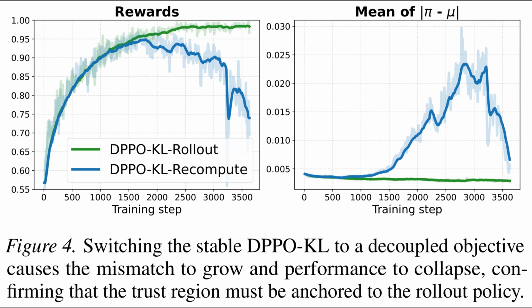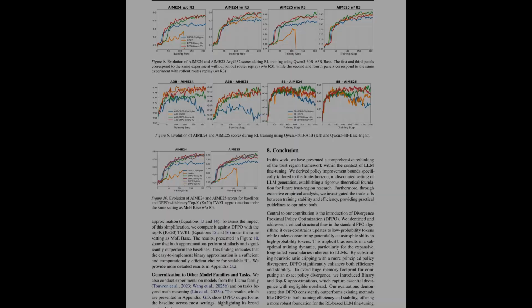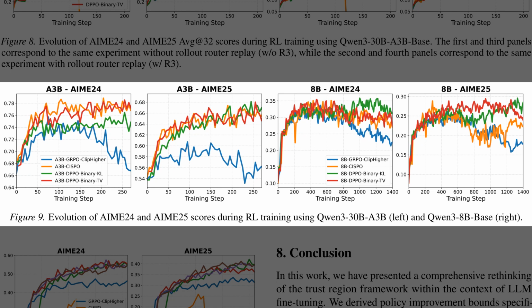Figure 4 isolates a crucial design choice, whether to anchor the trust region to the original rollout policy or to a recomputed one. The left panel tracks training rewards, where the green line, using the proposed rollout anchor, remains stable and converges to high accuracy. In contrast, the blue line represents a decoupled approach that recomputes the reference, and it eventually crashes hard. The right panel explains why. That blue line shows the policy drifting far away from the rollout distribution, confirming that anchoring to the original rollout is vital for stability.